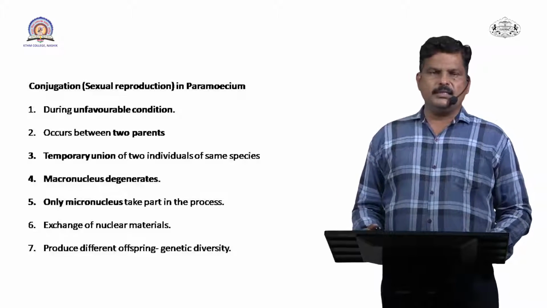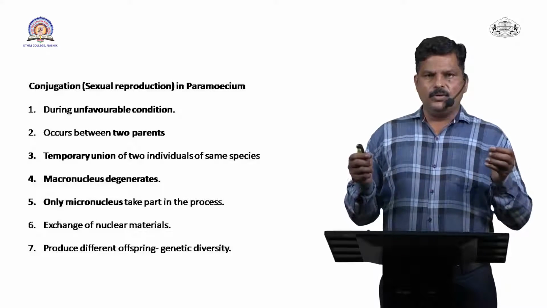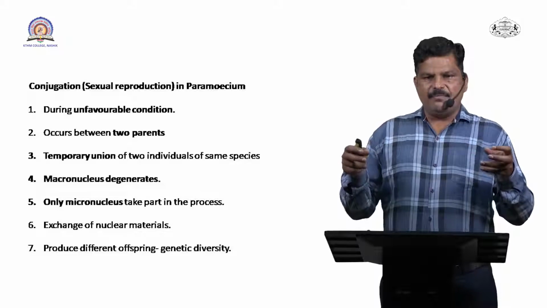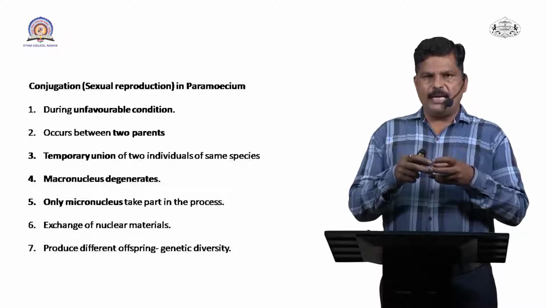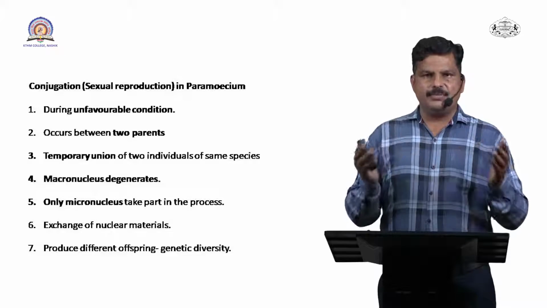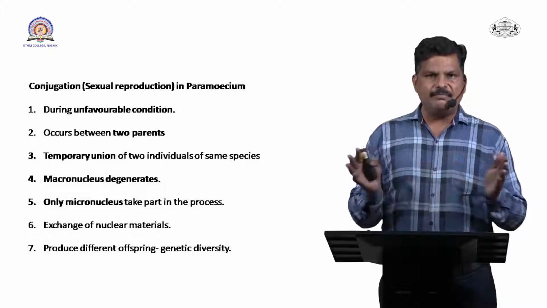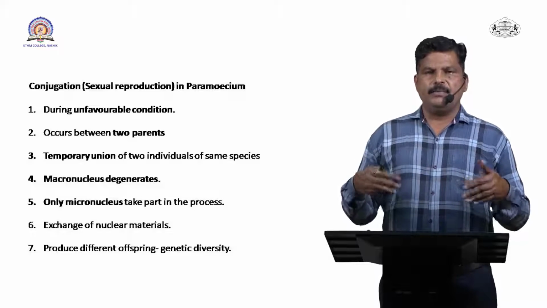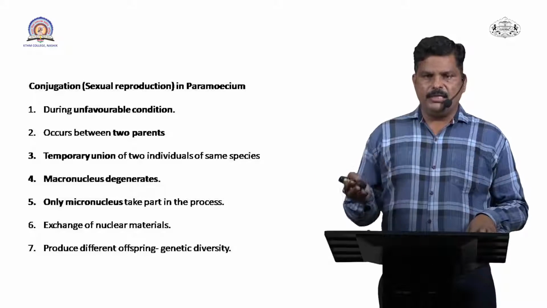Conjugation is nothing but the union of two paramecium, and after the union they exchange their nuclear material, and after the exchange of nuclear material they move apart from each other and then they reproduce meiotically.